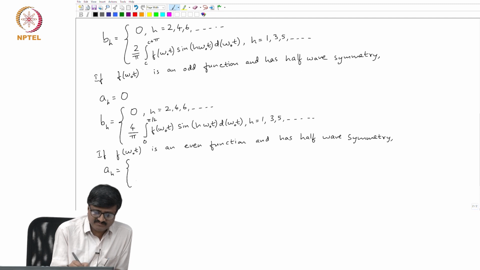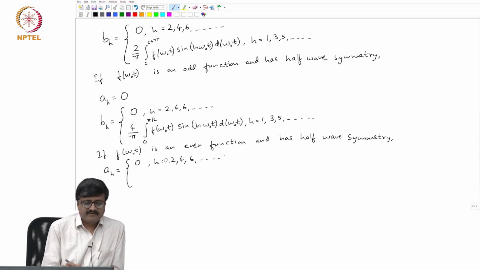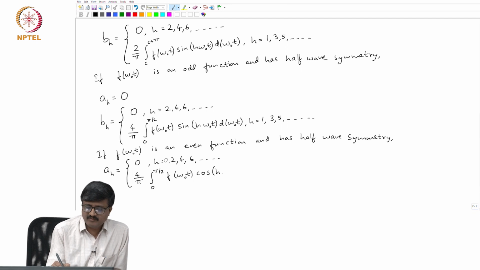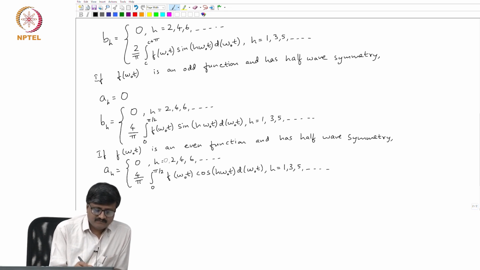So, a_h has two expressions, one is 0 when h is equal to 0, 2, 4, 6, so on, and for odd values of h, it is 4 by pi integral 0 to pi by 2 of f of omega_o t cos h omega_o t d omega_o t for h equal to 1, 3, 5, so on, and for all values of h, b_h is 0.